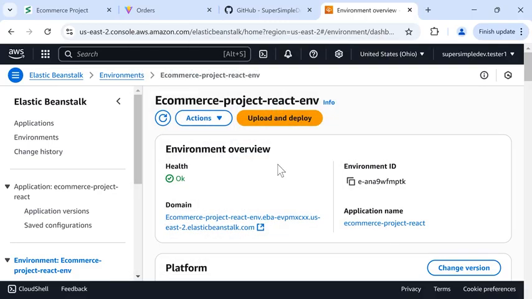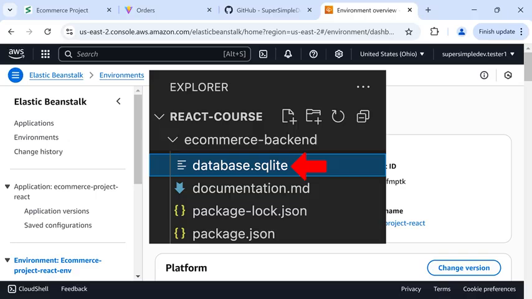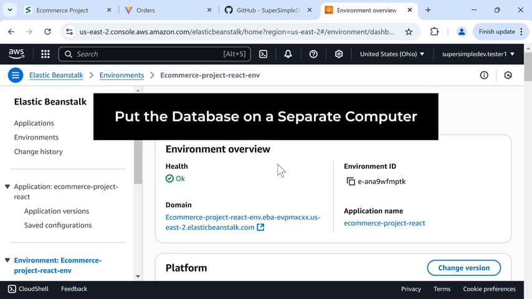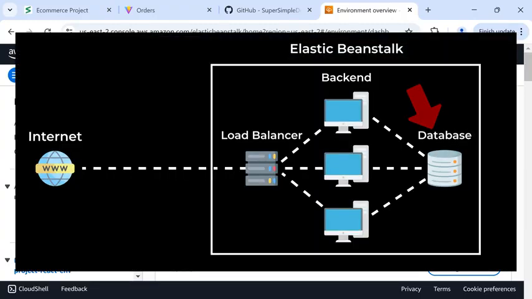Next, currently all the data for our React app, like the products, the cart, and the orders, are saved in a database, and the database is saved in a file. However, when we put our React app on the internet, we usually put the database on a separate computer. And this lets us share the data between backend computers.